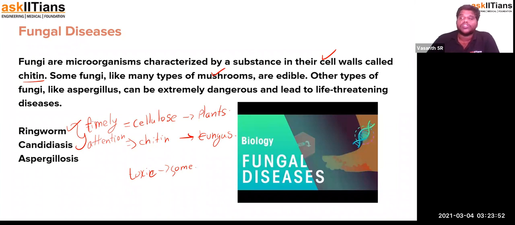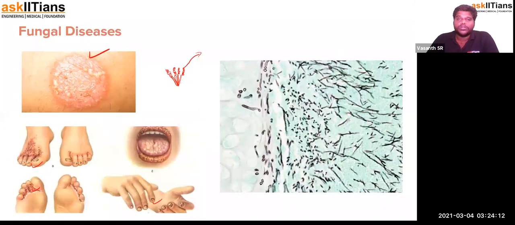It can be spread easily from one person to another. So even in a family, the person who is infected by ringworm or candidiasis should wash their clothes and use things separately. That's how you can get rid of the fungal disease and avoid others getting it. Okay, so that's about the fungal diseases.